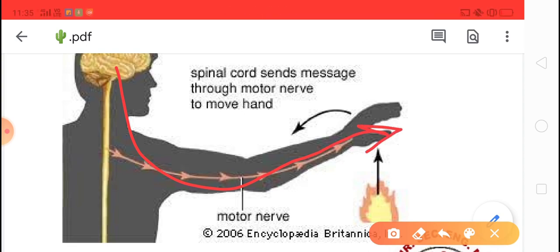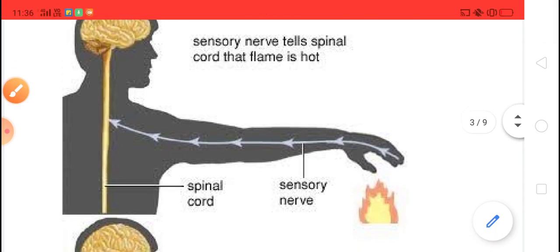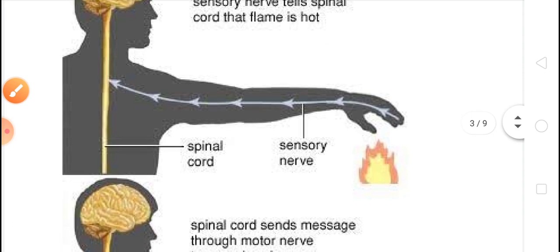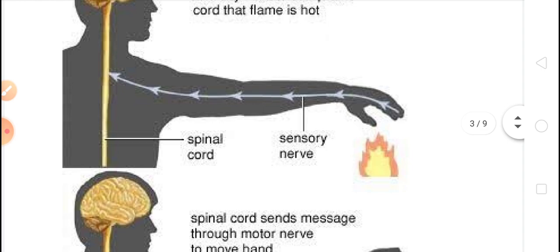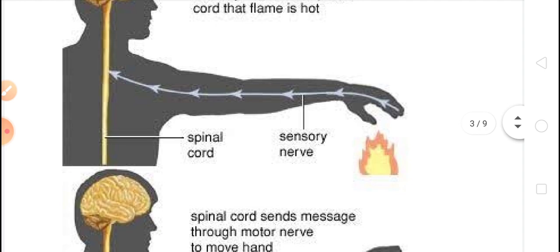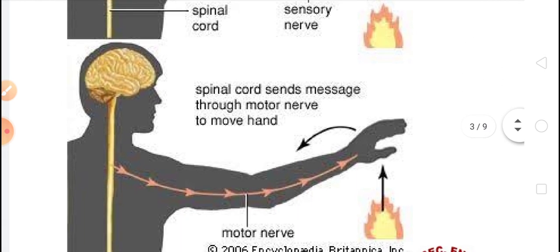You can see here one example. If we touch fire or a hot object, the sensory nerves present in our skin carry the message from the hand to the brain.